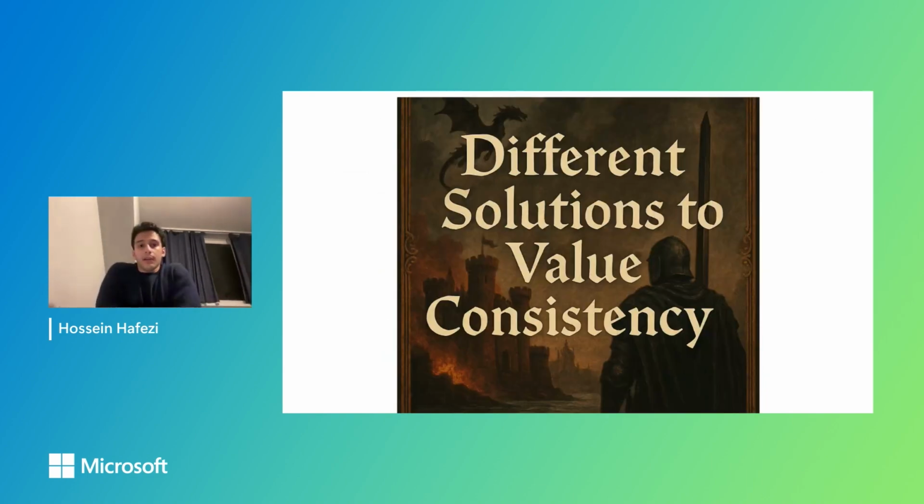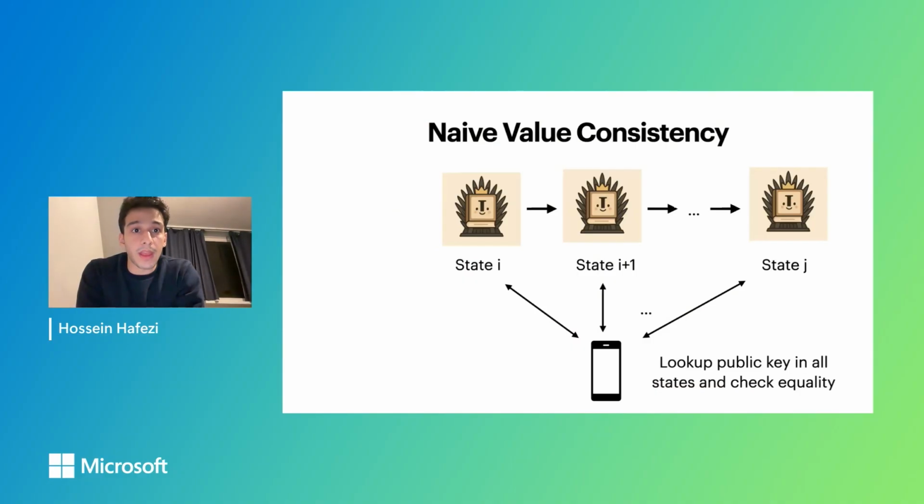Okay, now let's see what makes proof of consistency the challenging functionality. Let's look at some different solutions to value consistency in existing work. The most obvious solution is naive value consistency, where we want to check that some value hasn't changed from state I+1 all the way to state J, where we can do the lookup operation for each of these states separately, retrieve all these values and check the equality.